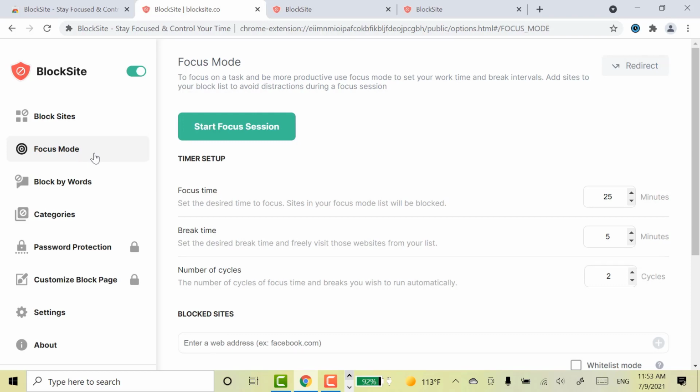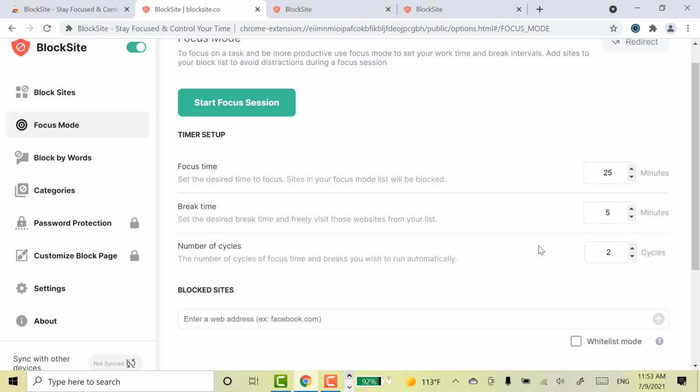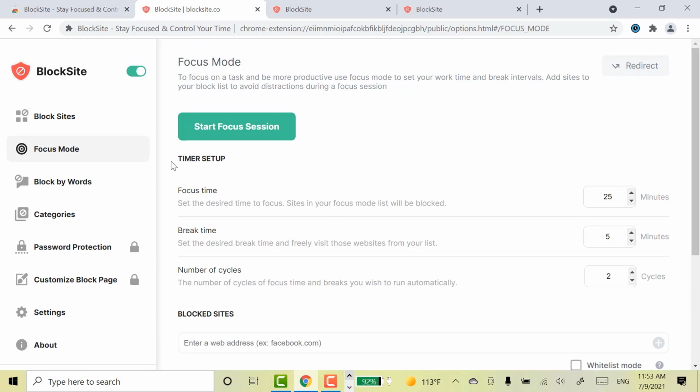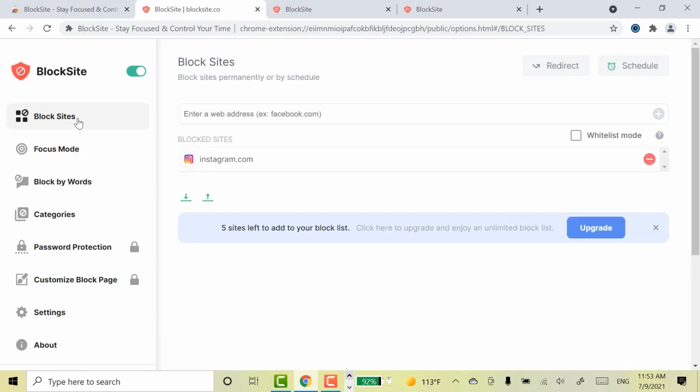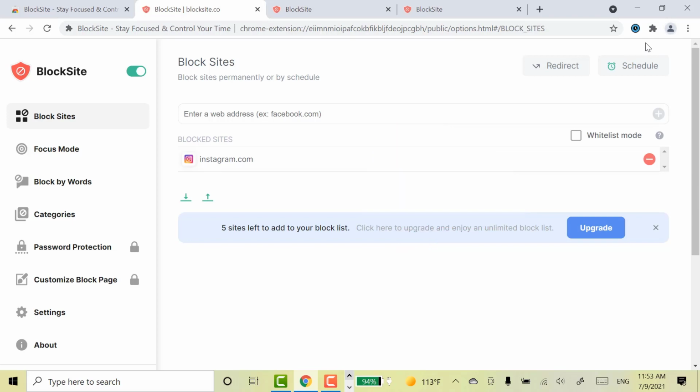Using this focus mode, you can set the time interval also. If you want to concentrate on your work for 1 hour, after that you set a break for 5 minutes, then you can set those timings here. So you can access the blocked site only for those 5 minutes. If you want, you can use this option also. But for kids, you can go with the block sites option.